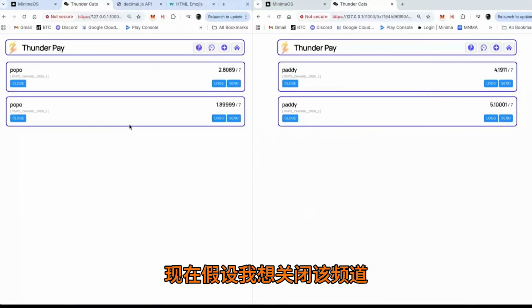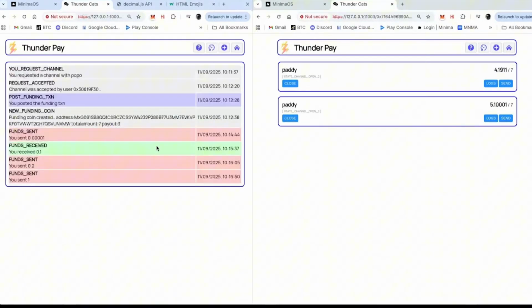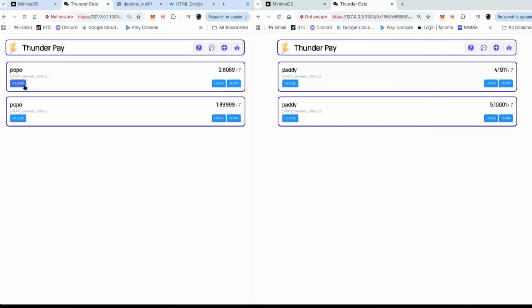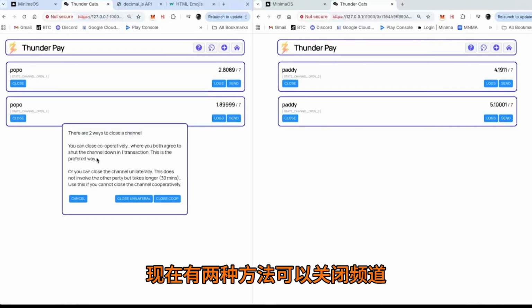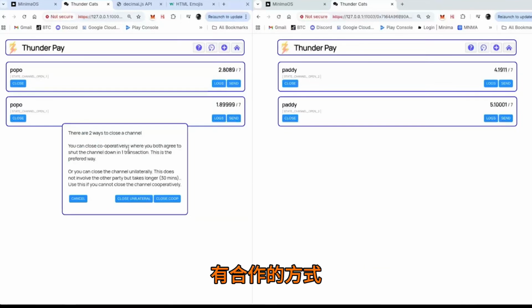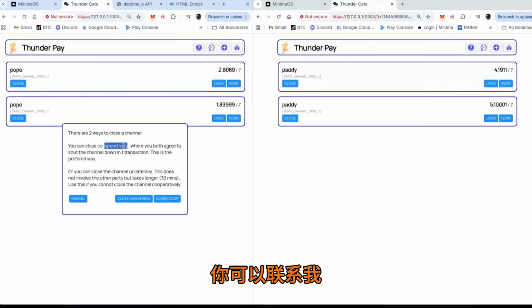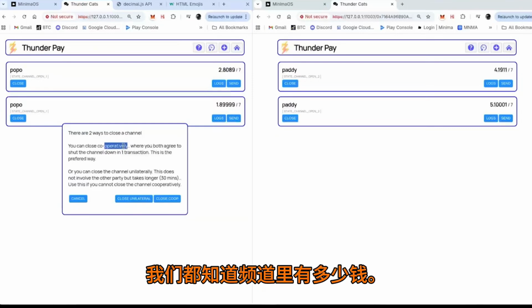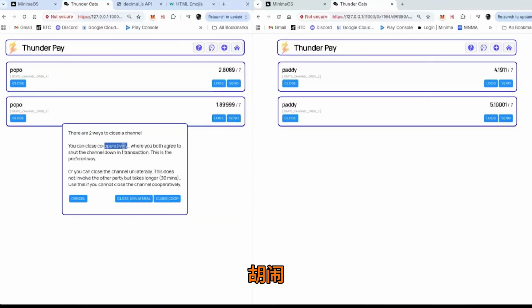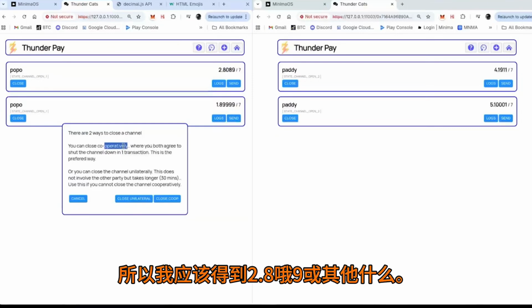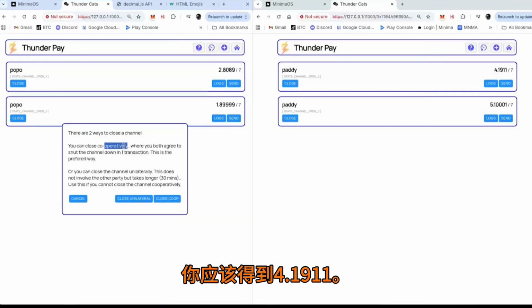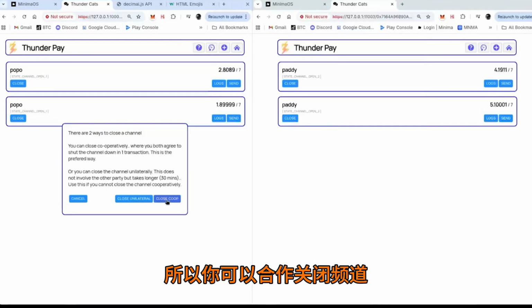Now, let's say I wanted to close that channel. What was this one? This is that one, right? So I can say close. Now, there's 2 ways to close a channel. There's the cooperative way, which basically means, okay, I can get hold of you. You can get hold of me. We both know how much is in the channel. Nobody's going to mess about. So I should be getting 2.809 or whatever. And you should be getting 4.1911. So you can close the channel cooperatively.